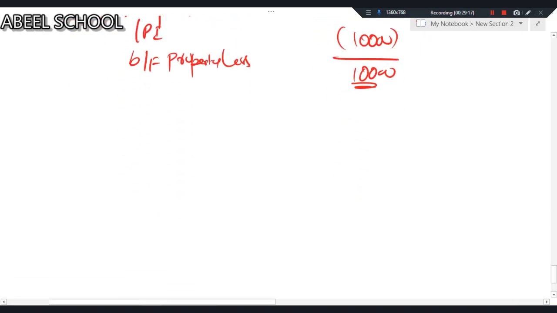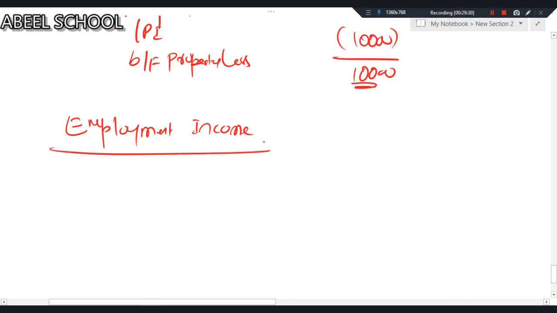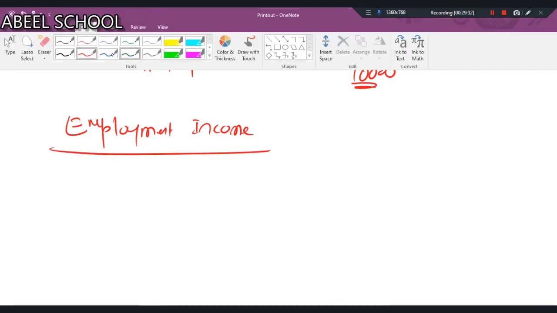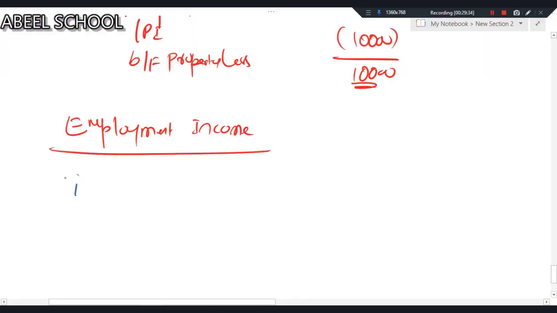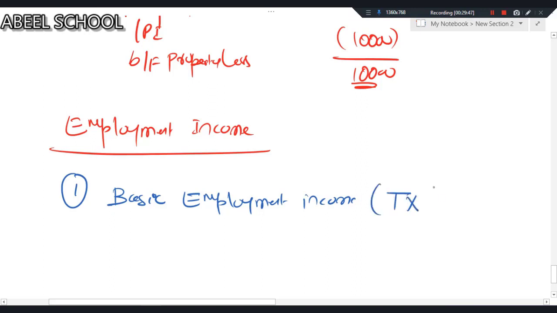Now let me give you a little bit of an idea about employment income, which is a very, very important topic for us. There are three topics in employment income. Only one topic is common in ATX and tax. Number one is basic employment income. Basically, this basic employment income is common in tax and ATX.